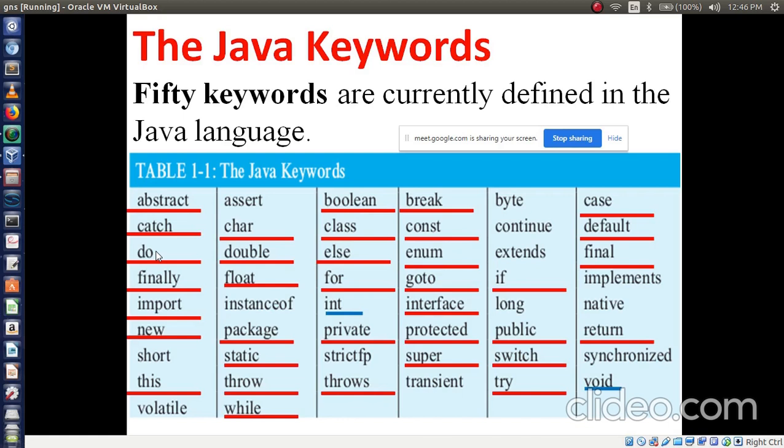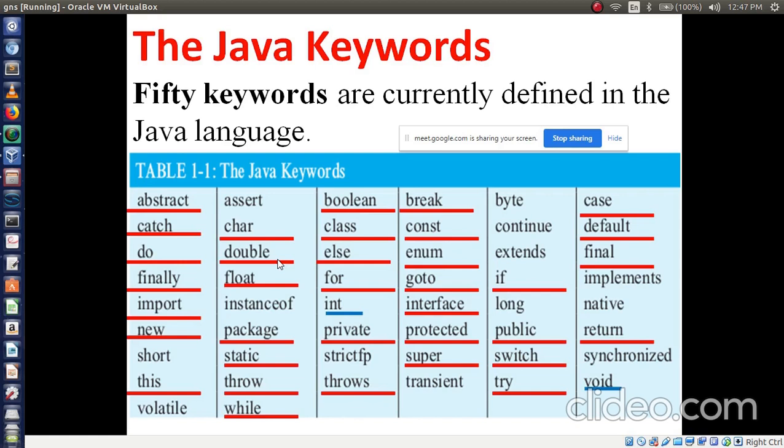Then you write new, then this. Try, catch, finally over. Then you write new and this. After that you write int, float, char, double. You can write in column wise.